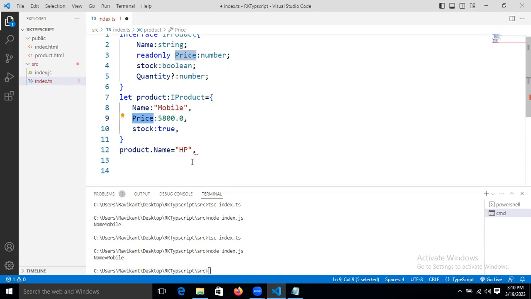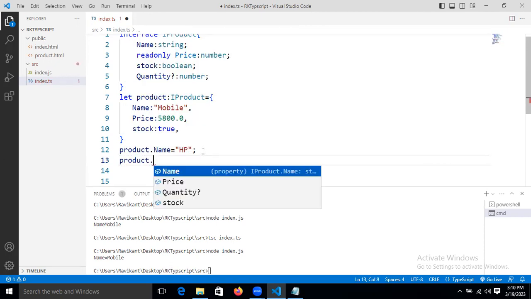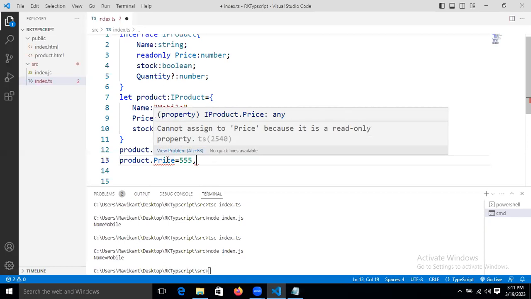Now copy this one and take product.price. Then we reassign that product value. See what it's saying: cannot assign to price because it is a read-only property.